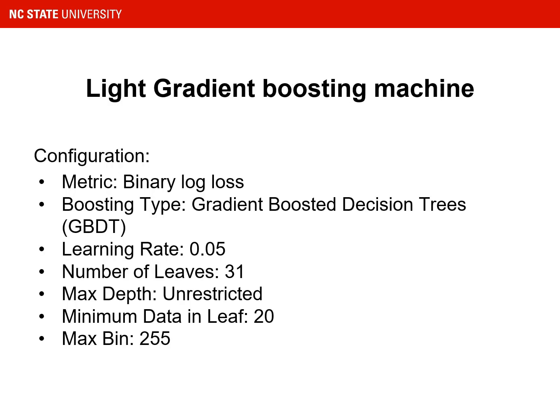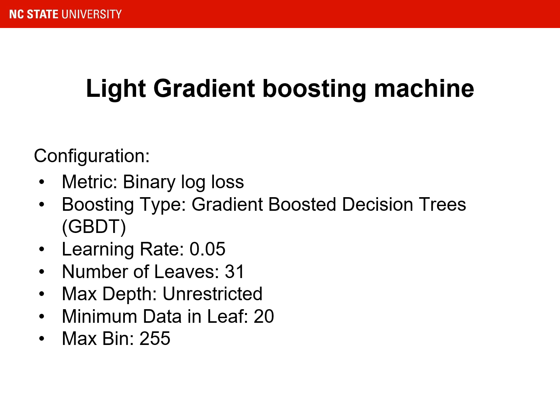The second model that we've used in the ensemble model is light gradient boosting machine. This is the configuration that we had set. The metric that we're using is binary log loss. It basically quantifies the accuracy of the classifier by penalizing the false classifications. The boosting type that we're using is GBDT. GBDT builds trees one at a time, where each new tree helps to correct errors made by the previously trained trees. Then the learning rate, we have set it to 0.05, which basically controls the speed at which the model learns. We've set the number of leaves to 31. This basically defines the maximum number of leaves in one tree.